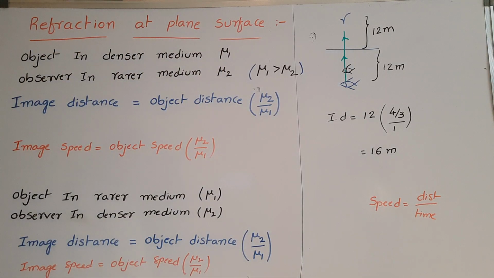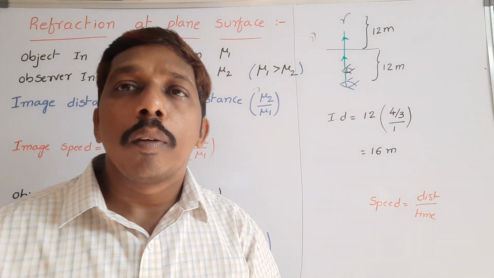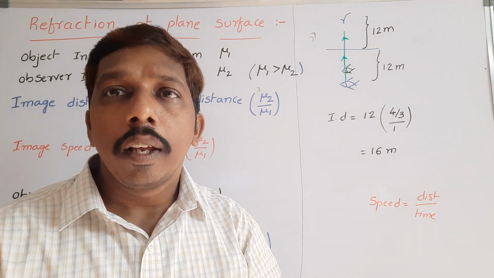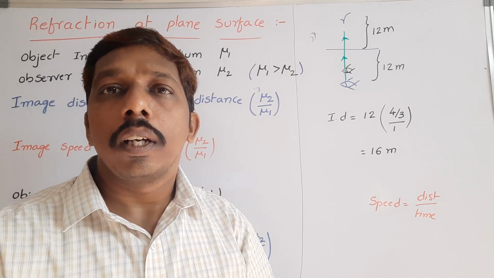So these are the speed and apparent distances. Now, if instead of one liquid, more liquids are poured in a container, then what is the apparent depth and shift formula? Now we see.